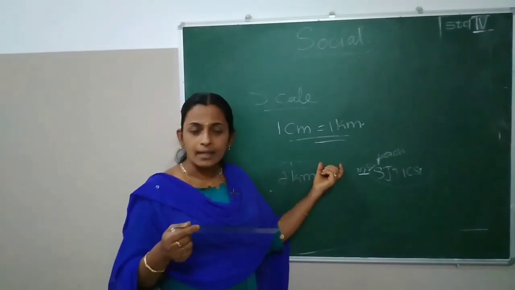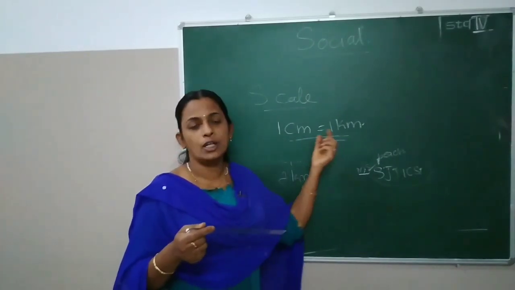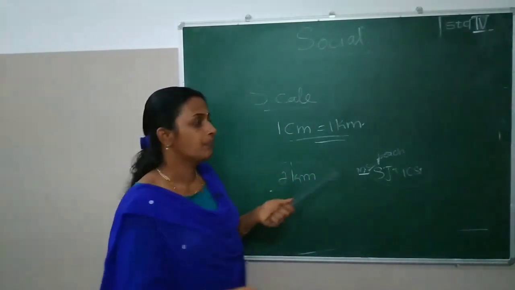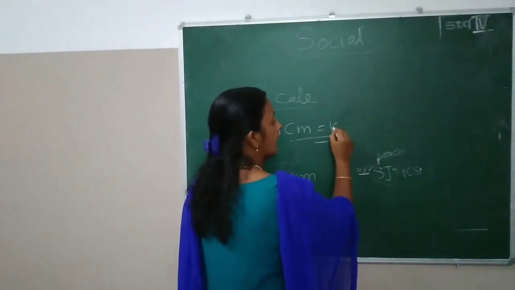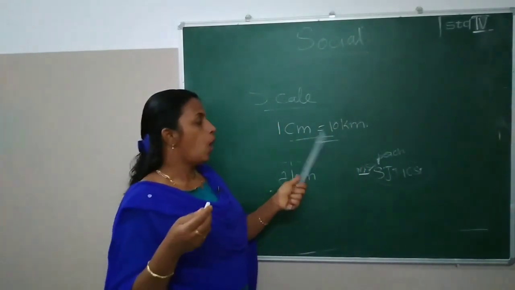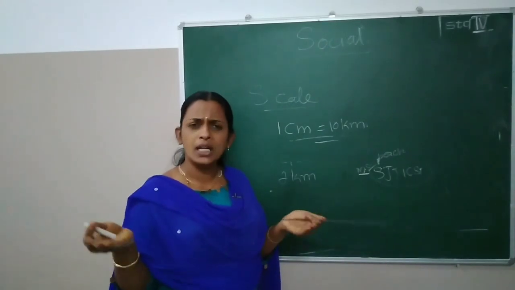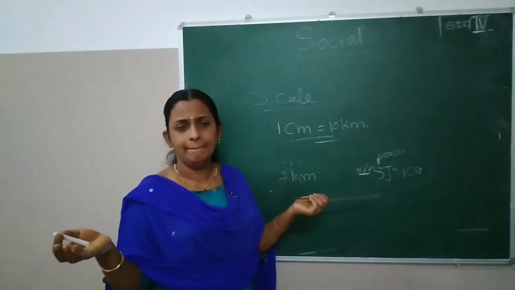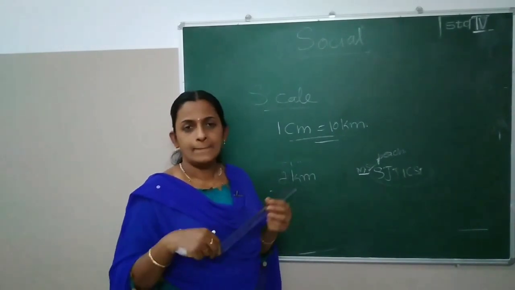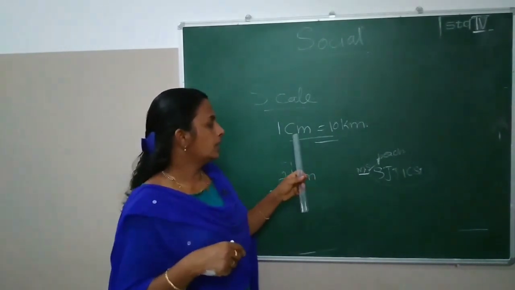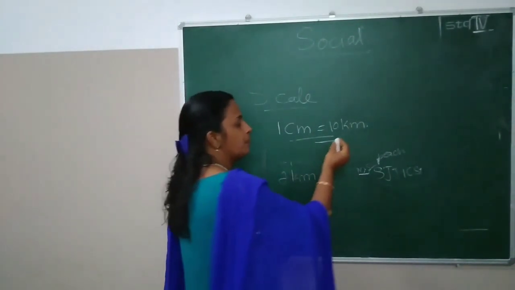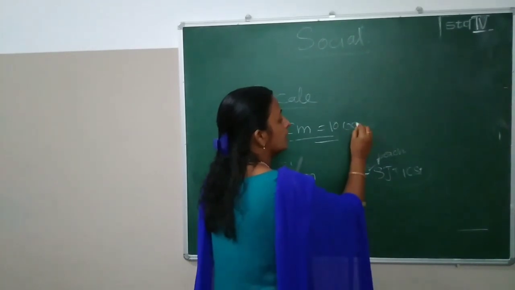In our scale, 1 centimeter is equal to 1 kilometer. And some other scales are 1 centimeter is equal to 10 kilometers, or 1 centimeter is equal to 100 kilometers. We can take any measurement, but we have to mention it properly. Got it? Then see, another map is the 1 centimeter is equal to 1000 kilometers.